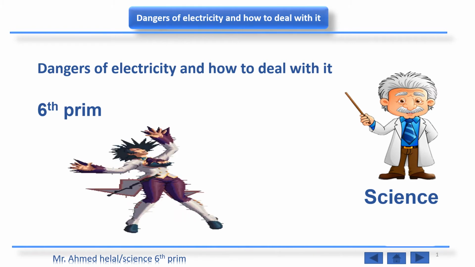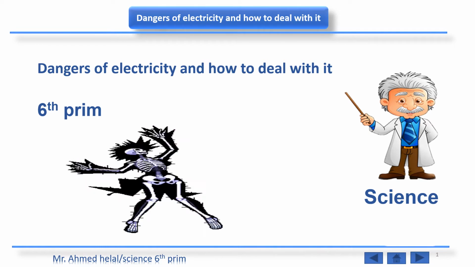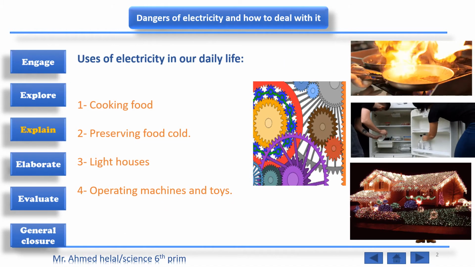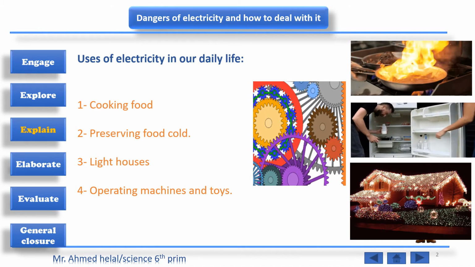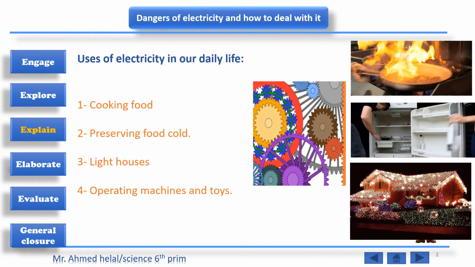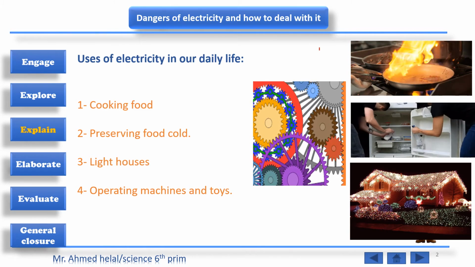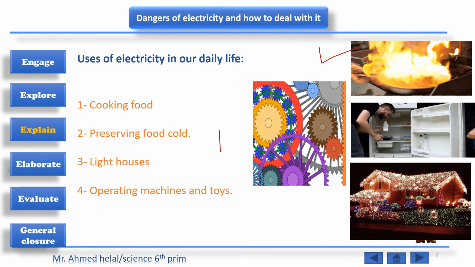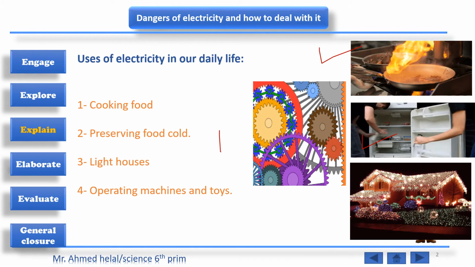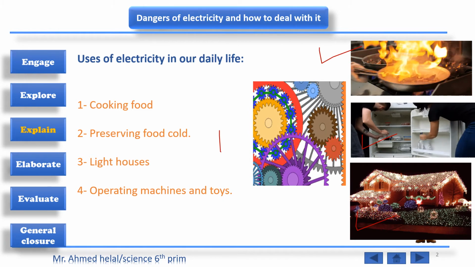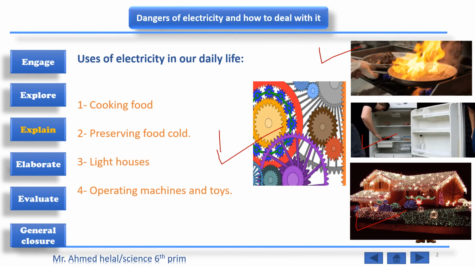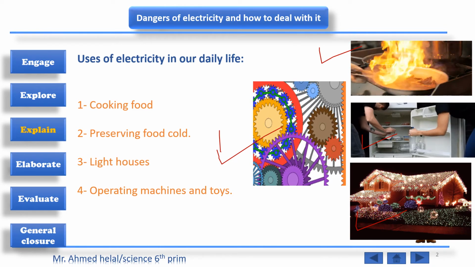We'll start the second lesson of Unit 2, Dangers of Electricity and How to Deal with It. First, let's talk about the uses of electricity in our daily life: cooking food with heaters, preserving food cold inside fridges, lighting houses, and operating machines and toys. So we can say that electricity is so important in our daily life.